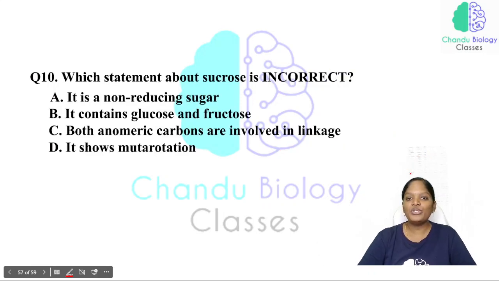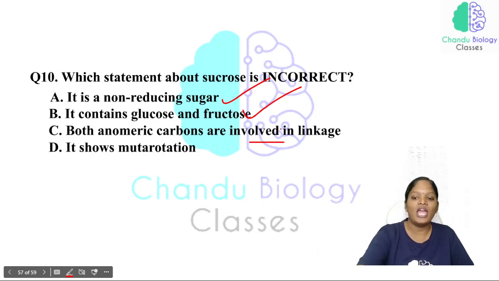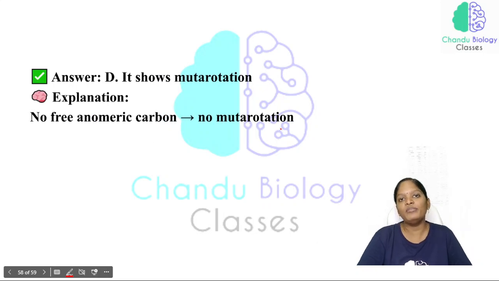Which statement about sucrose is incorrect? It is a non-reducing sugar: right statement. It contains glucose and fructose: right statement. It shows mutarotation. Both anomeric carbons are involved in the linkage. What will be the incorrect statement? It shows mutarotation.